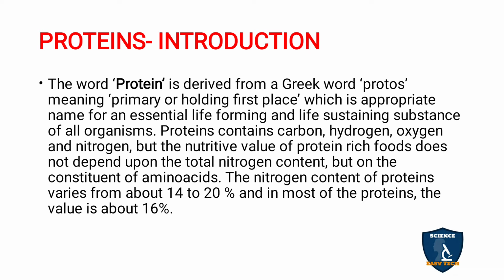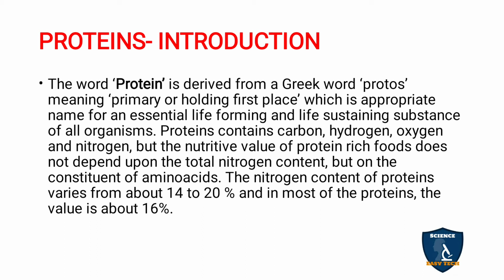But the nutritive value of protein-rich foods does not depend on the amount of nitrogen present in the protein. The nutritive value of protein depends on the type of amino acids present in the protein we are taking.